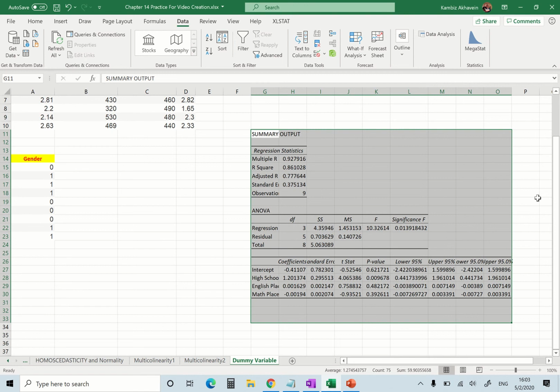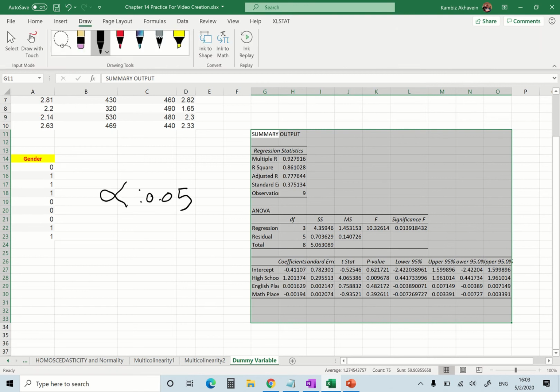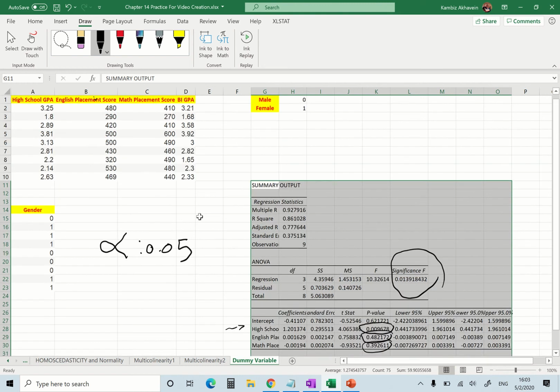Let's say my alpha is 5%, and in fact we did use 5%. Is this less than 5%? Yes, so it tells me at least one of these is okay. Is this less than 5%? Yes, so this is okay. High school GPA is okay. These two are not less than 5%, so these two are not okay. But I learned to get rid of the one which is highest, so I get rid of English placement score.